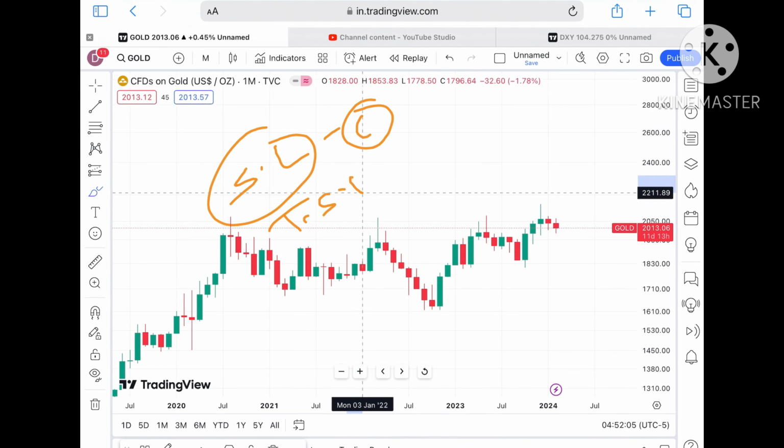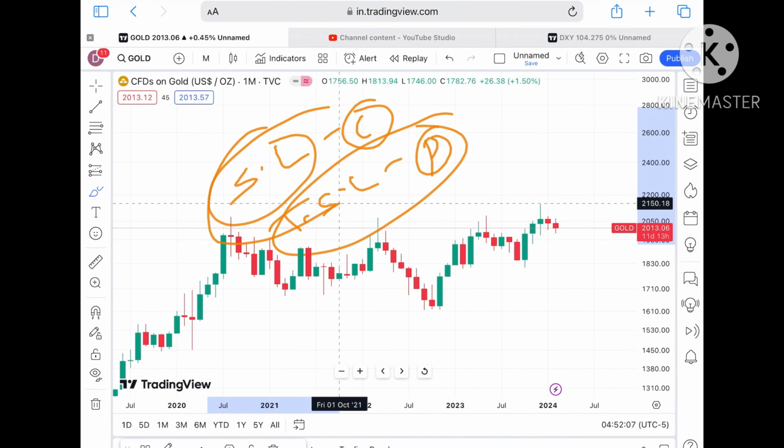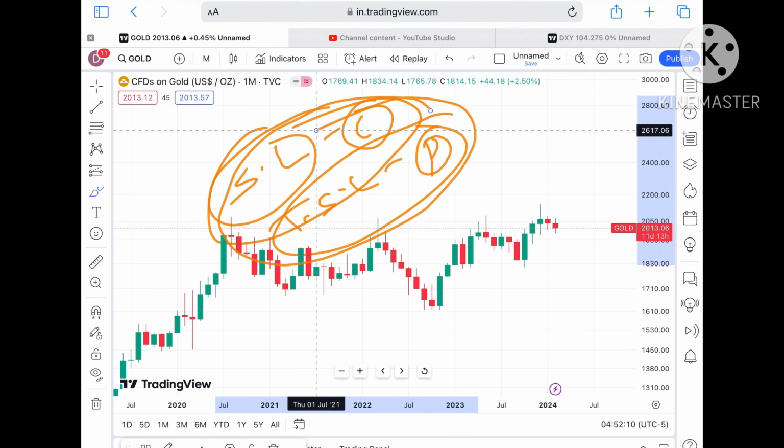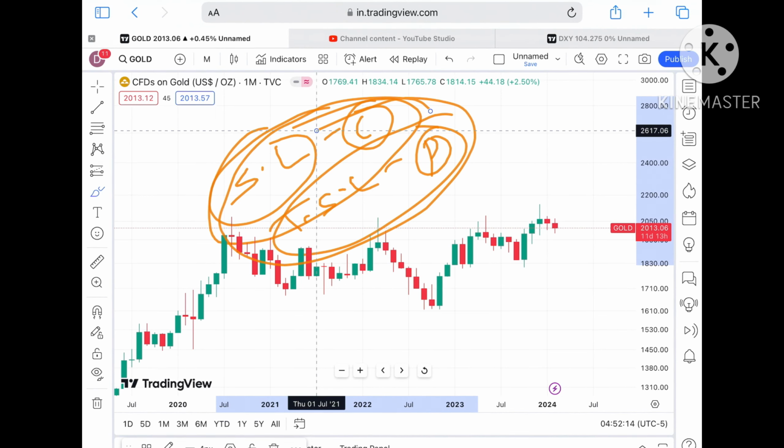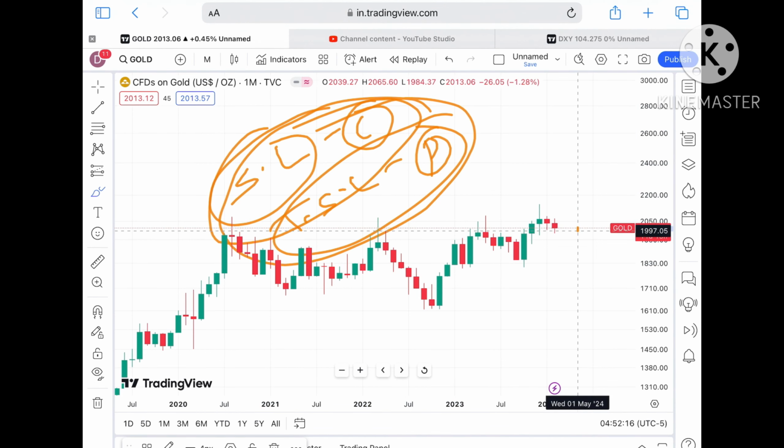Always try to set your SL. If you're setting your SL, you will save your capital, and if you're trailing your SL, you will save your profit. These two things you have to do. Okay, if you are doing these two things, you will sustain for a longer period of time. Okay, and you can make good profit. Risk capability will also increase.